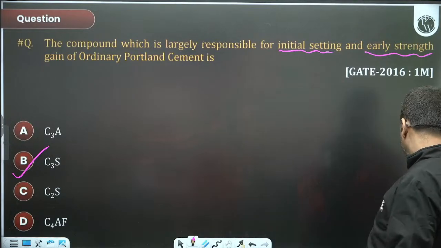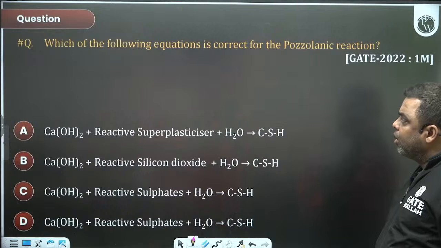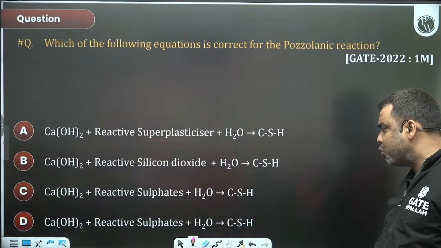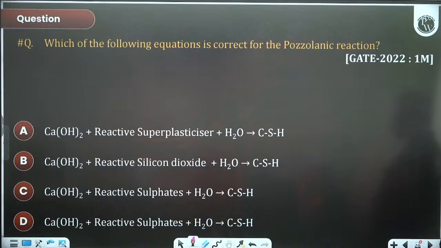Good. Again, I am repeating. Which of the following equations is correct for the pozzolanic reaction? Yesterday I told you this.